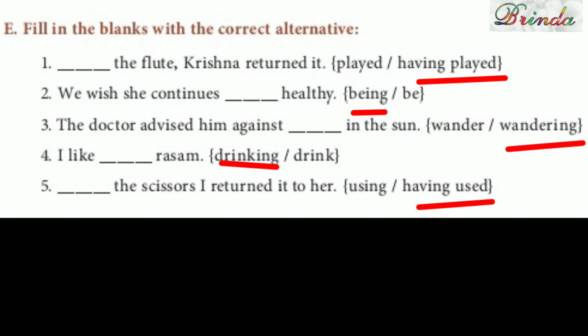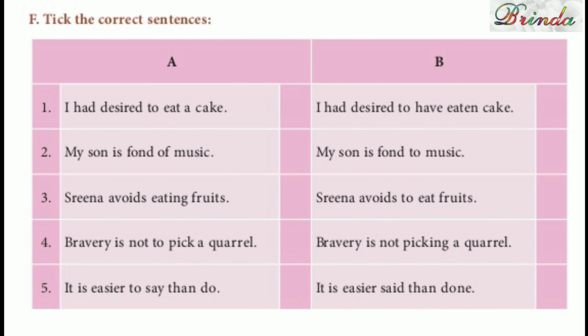Okay, now next one, children: tick the correct sentences. Here you have part A and part B. You read both and you can find out which one is right. I had desired to eat cake, or I had desired to have eaten cake. The first one is right. Second one, my son is fond of music, or my son is fond to music. Answer is A part. Third one, Srina avoids eating fruits, or Srina avoids to eat fruits.